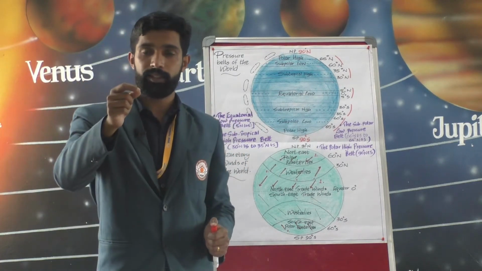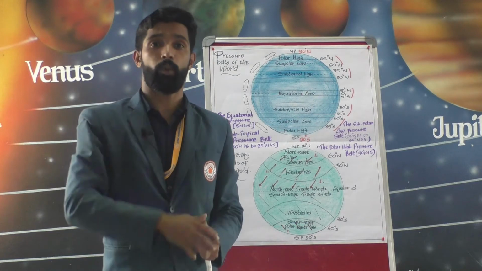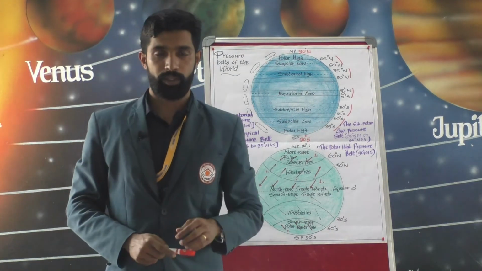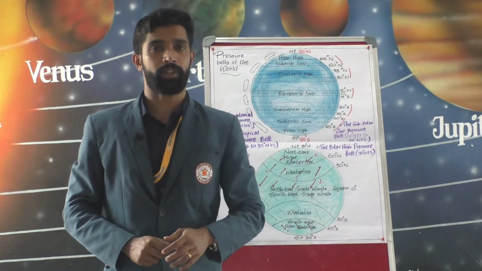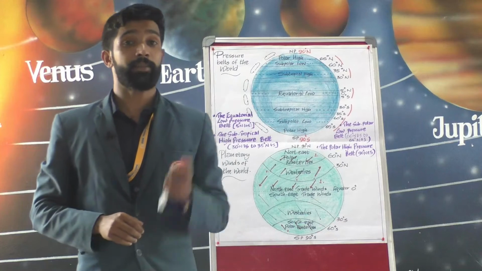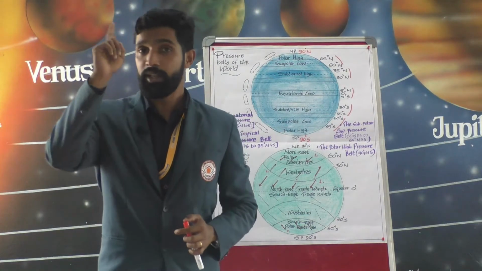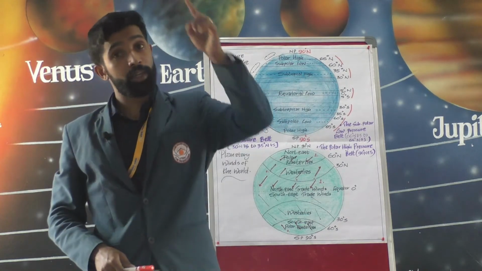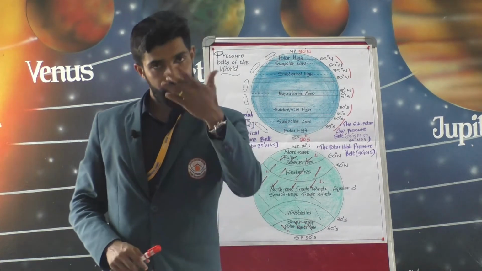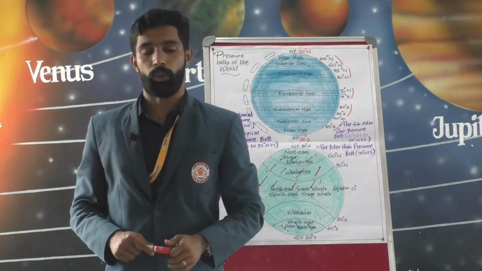The monsoon winds, also called seasonal winds, are the best example of periodic winds. Then land and sea breezes and mountain and valley breezes are also examples of periodic winds.